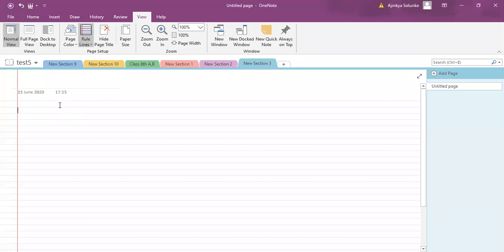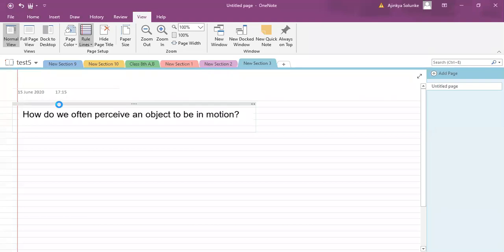Okay. So the first question is, how do we perceive an object to be in motion? Give me answer in chat box. How exactly is the motion? How do we perceive it?